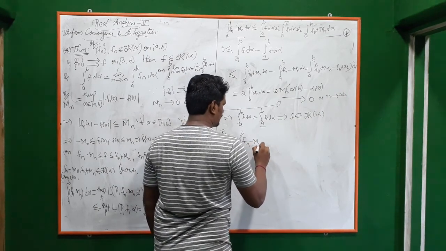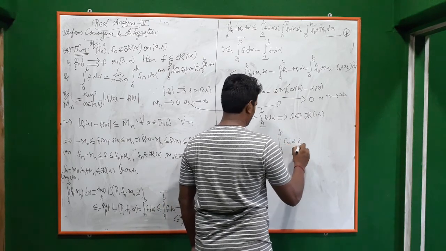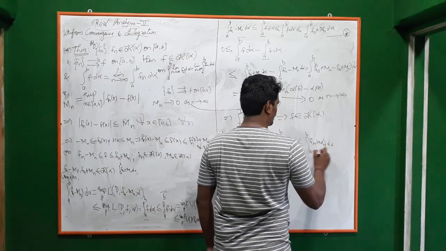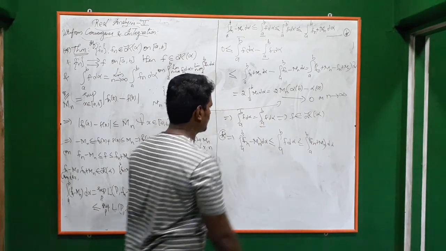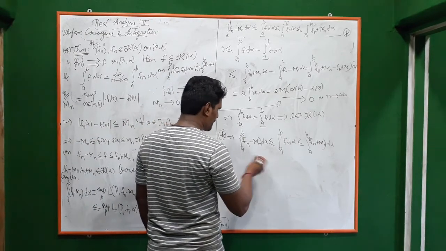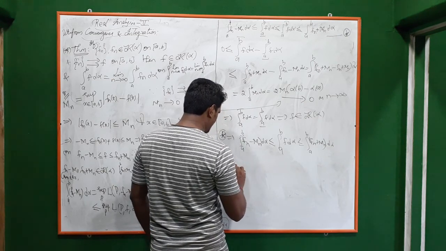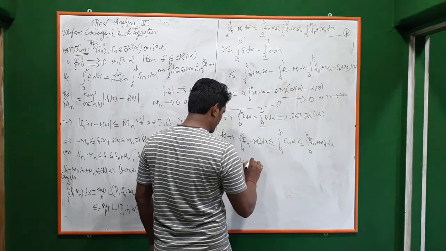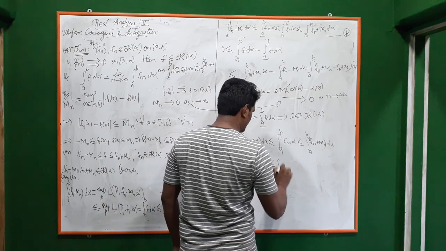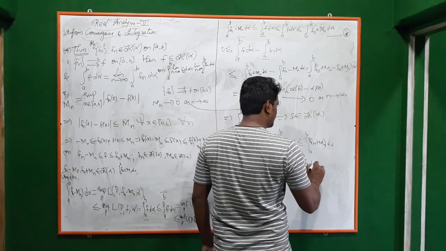Then star implies this inequality that we have got: the integral from a to b of fn minus mn d alpha is less than or equal to the integral itself, which is less than or equal to the integral from a to b of fn plus mn d alpha. Clear? Now simplify this. This implies the integral of fn d alpha minus the integral of mn d alpha is less than or equal to the integral of f d alpha, which is less than or equal to the integral of fn d alpha plus the integral of mn d alpha.